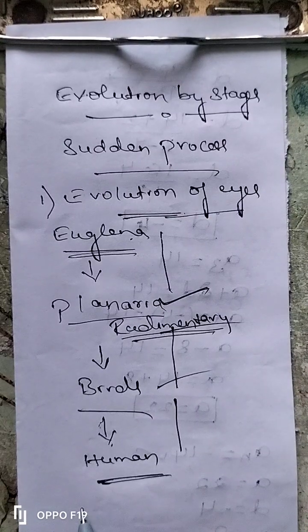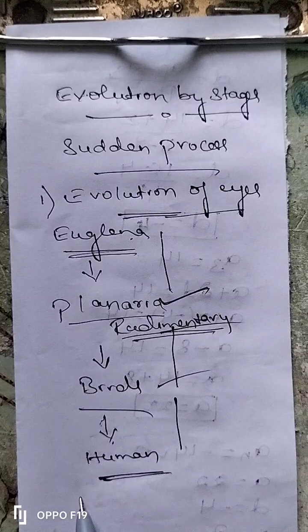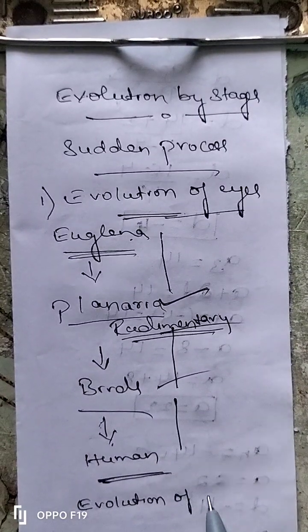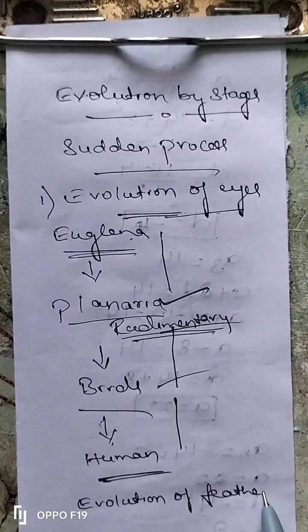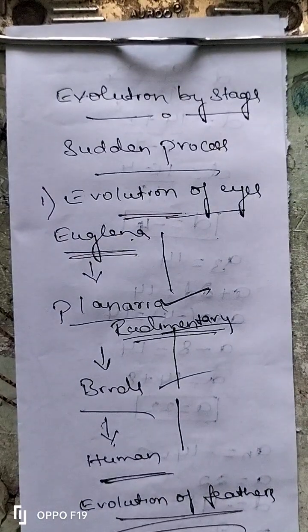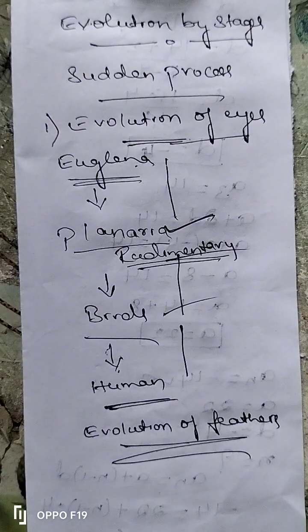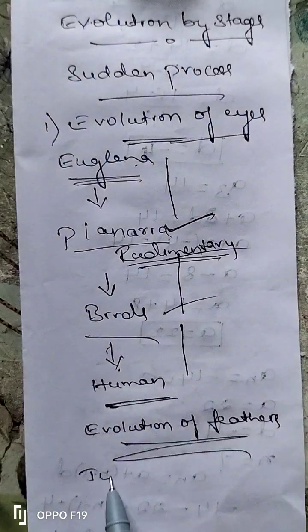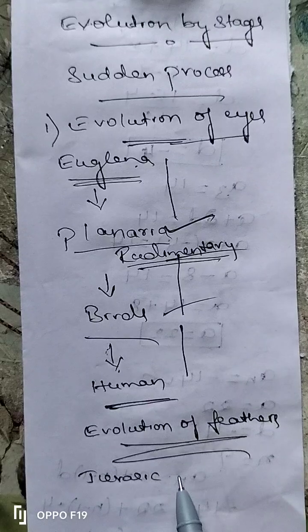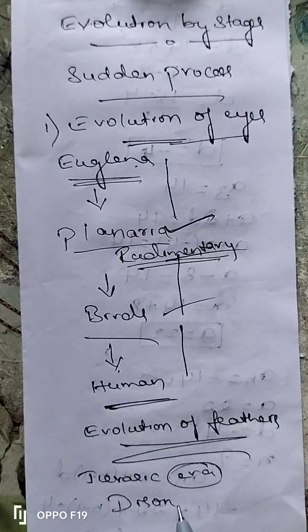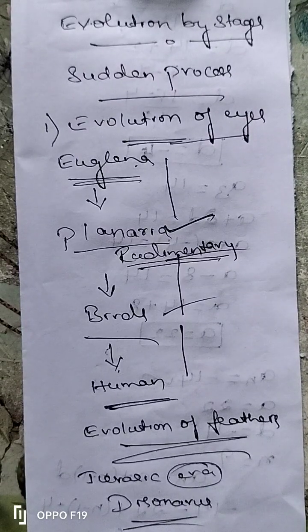After studying evolution of eyes, we have to study evolution of feathers. Now let us study evolution of feathers. When we study about evolution of feathers, long back there was an era, and that era is called Jurassic era. In this era dinosaurs were living. The era in which the dinosaurs were living is called the Jurassic era.